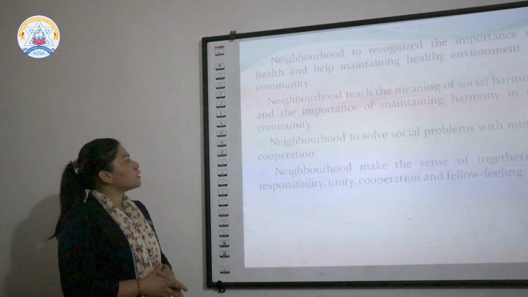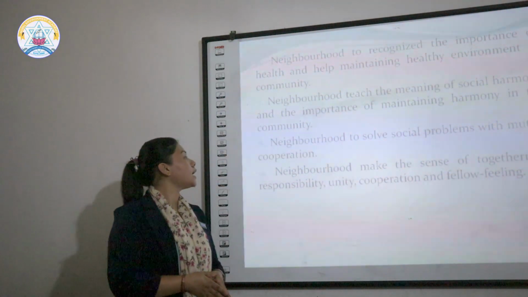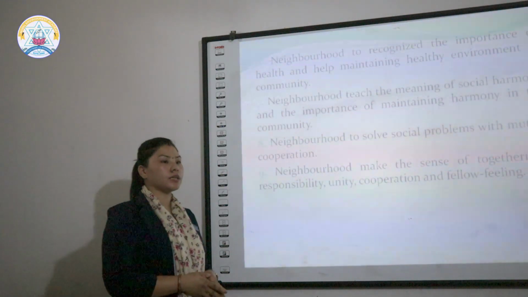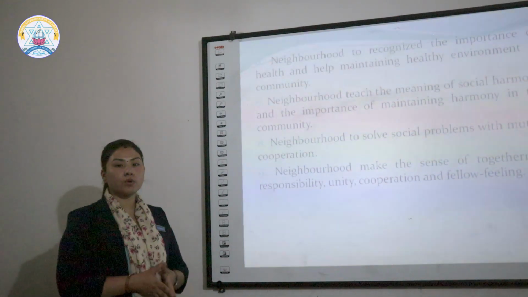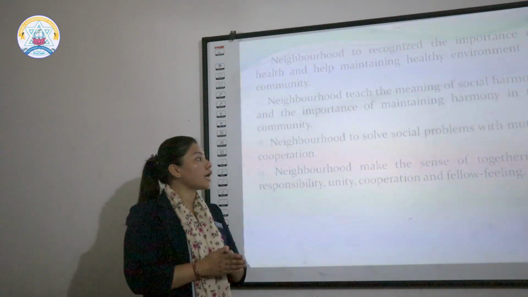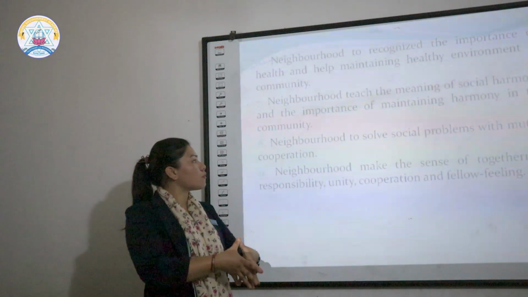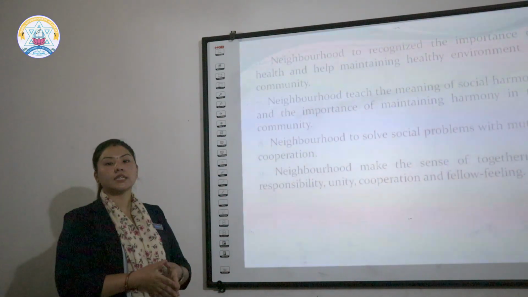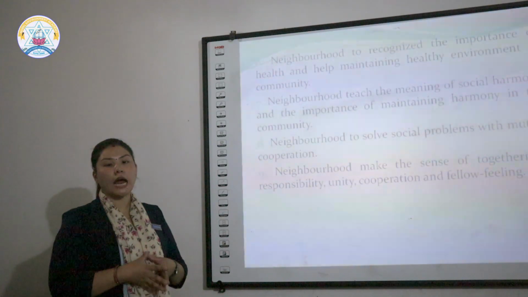Point 7 is, neighborhood teaches the meaning of social harmony and the importance of maintaining harmony in our community. The neighbors maintain harmony and happiness in our community, because this is a very important thing to make a harmonious community.